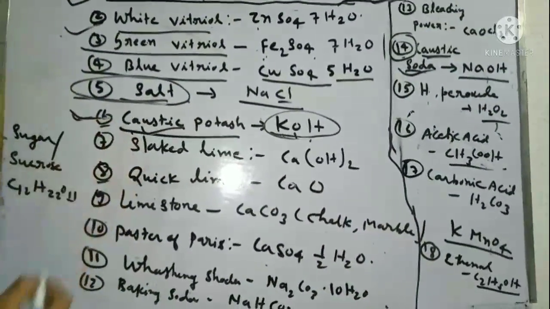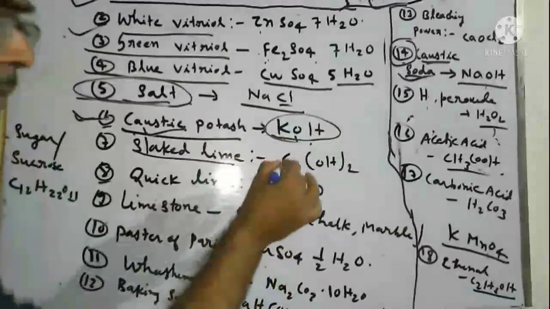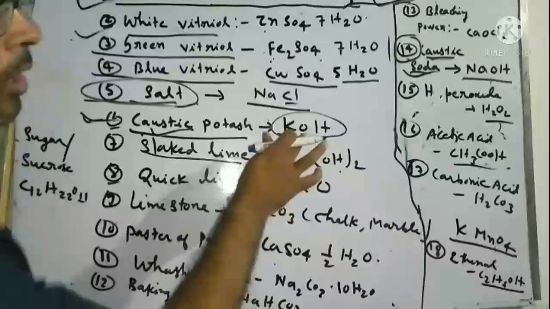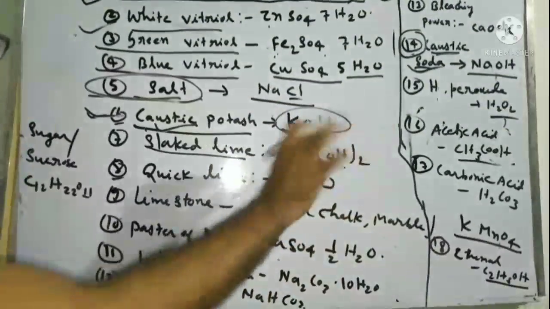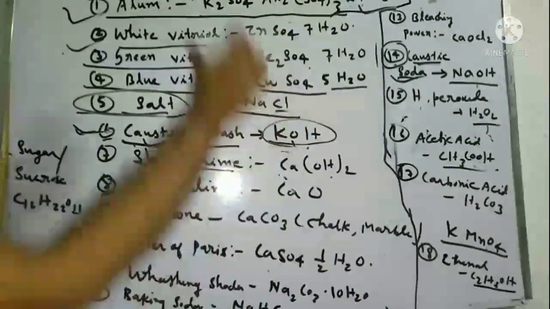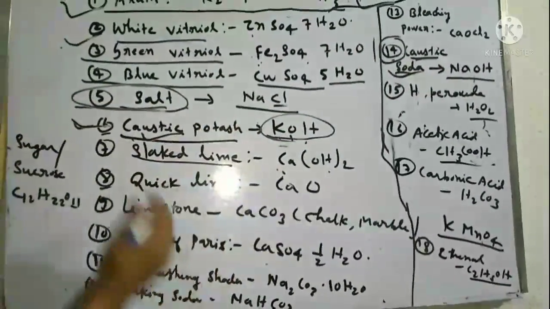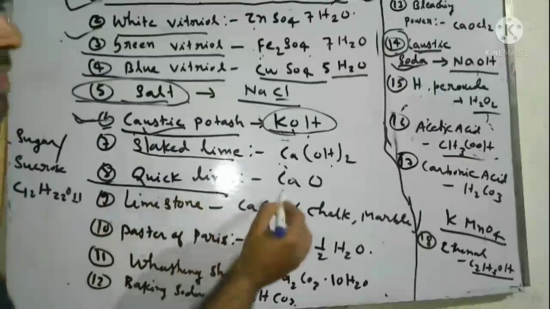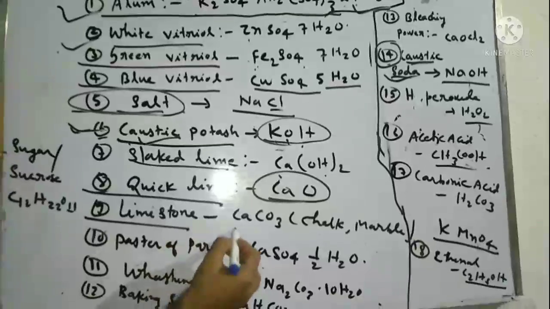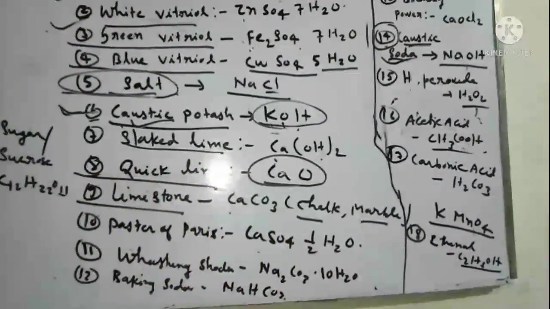Next one, slaked lime, Ca(OH)2. Calcium hydroxide: calcium valency 2, hydroxide valency 1. After exchange, a compound is made. How a compound is made, I will also discuss at the same time, so you have to understand. Next, quicklime, that is CaO. Ninth one, limestone, CaCO3, that is chalk, marble, you can say as well.